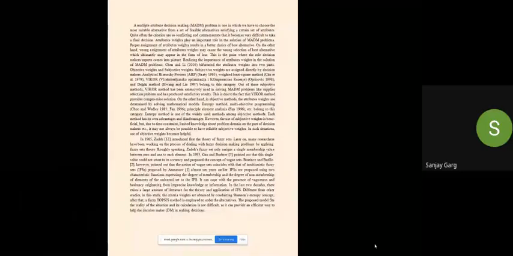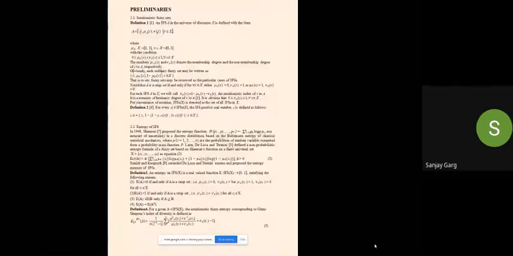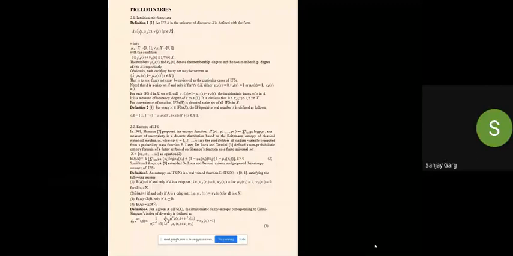Now these are certain basic definitions of intuitionistic fuzzy sets. An intuitionistic fuzzy set in the universe of discourse X is defined in the form of a set A that consists of three parameters, that is x, mu(x) and nu(x), where the sum of mu and nu is greater than or equal to 0 and less than or equal to 1. The membership mu and nu denote the membership degree and non-membership degree of x to A respectively. Now there is the next definition. Then I come to definition number 4. This is the intuitionistic fuzzy entropy of Gini-Simpson.